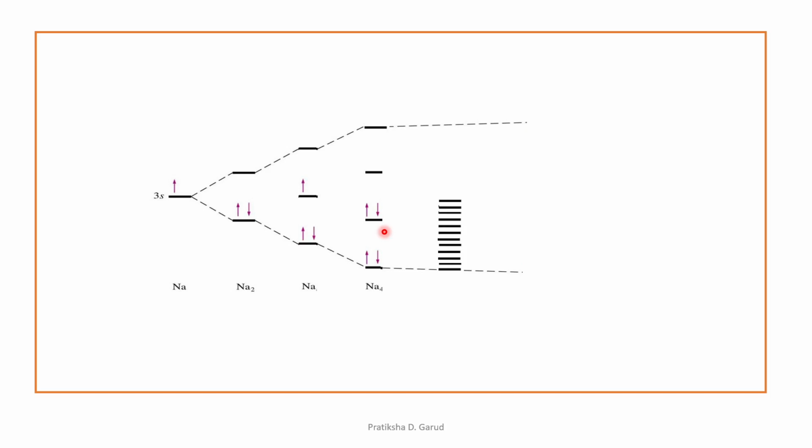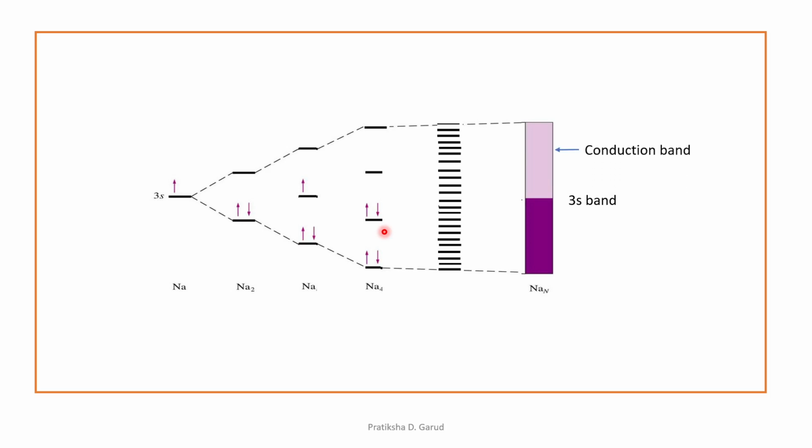But here we can say that the electrons are filled to the lower side, right? The electrons are filled to the lower side, due to which we get the formation of a band, and that band here is known as the 3s band, right? This is the band of the 3s orbital. That's why it is called the 3s band. In this 3s band, the upper side is called the conduction band, which is empty, and the lower side, which is filled, is called the valence band.